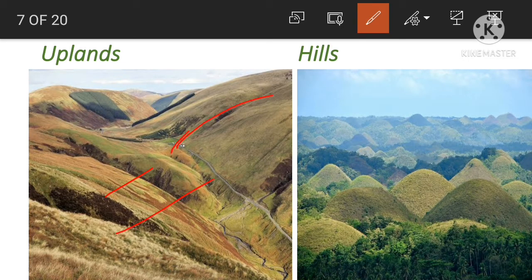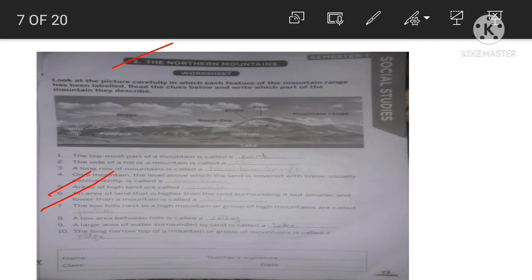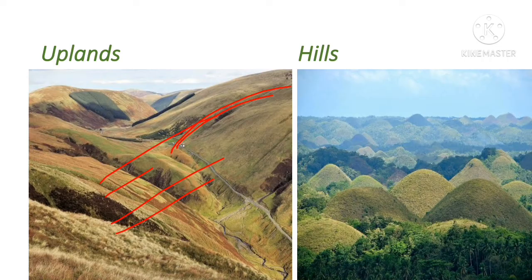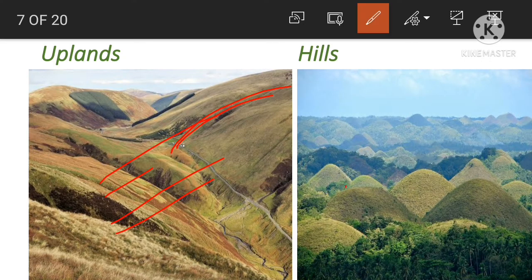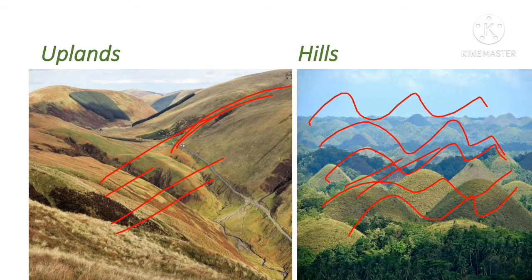Okay. So these are the uplands. Those are high land. Those are not a mountain. Okay. So those are known as uplands. And question number 6, an area of land that is higher than the land surrounding it but smaller and lower than the mountains. Means what? These are highlands which are higher than the surroundings, but these are lower than the mountains. The mountains are higher than these hills. So these are known as hills. Okay. I hope you understood about hills.